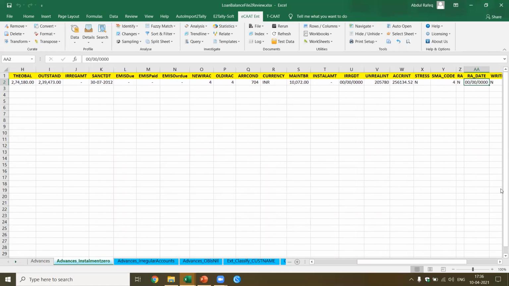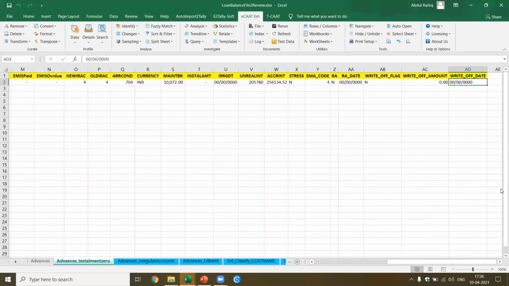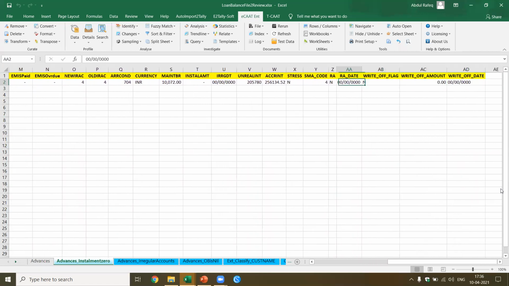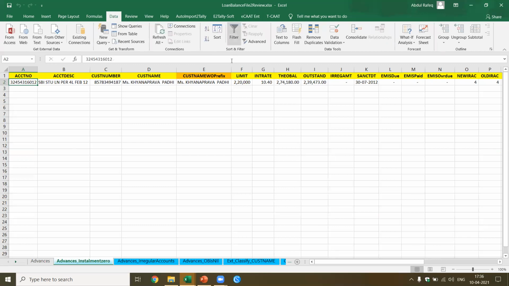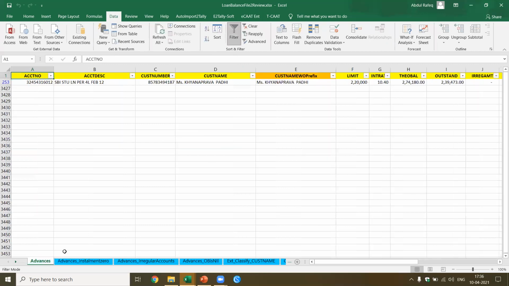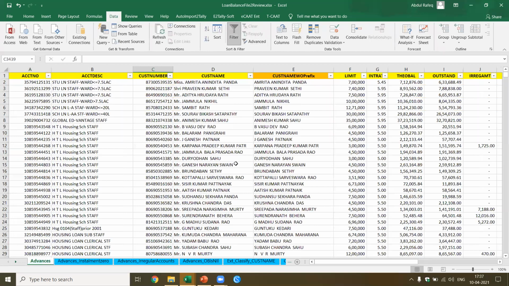Now the irregular date, which is the date on which they are marked as irregular, is not available. Write off date also is not there. So you can just look at what the issue is with this particular data. Like that, wherever you find issues with the data, it becomes very easy for you to analyze. Let's go further. I'm going to remove the filter. Okay, so if you look at this particular account,